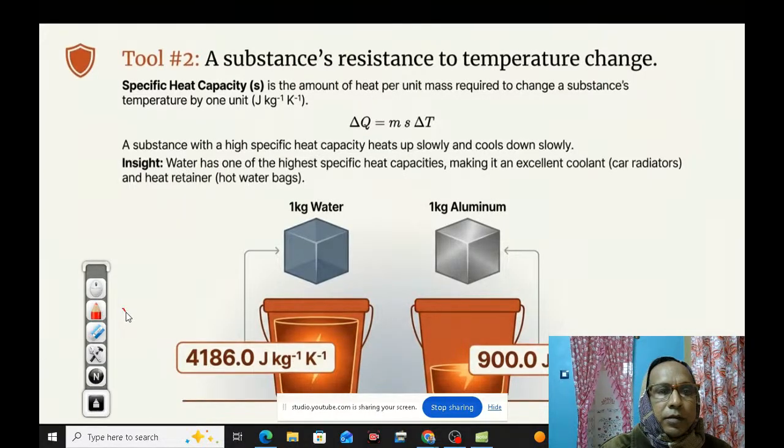What is that? A specific heat capacity. You have to learn the term.